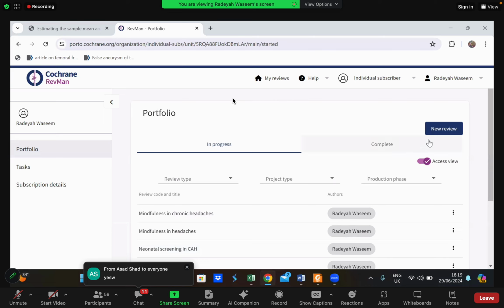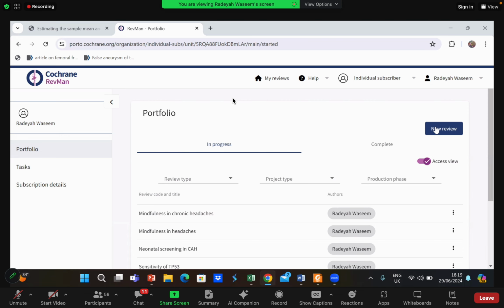So now I'll create a new review. We had done dichotomous outcomes last week. Now we'll do the analysis. We'll make a forest plot for continuous outcomes. I hope the data extraction was clear to everyone and you guys don't have any more doubts now. Using that data extraction sheet we will be continuing with our analysis now.